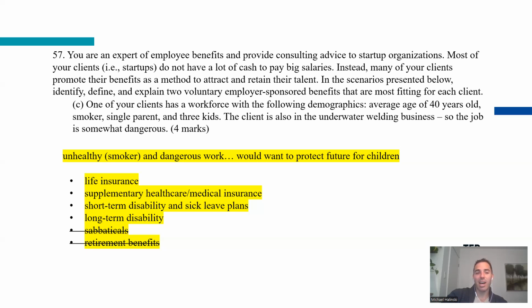That kind of idea. I'd probably remove sabbaticals. Again, if you had to prioritize them, life insurance, short-term and long-term disability, yes, because things aren't going well for you. You're unhealthy, so you're going to need healthcare of some kind. Remove sabbatical, remove retirement benefits. There's no reference to those at all. Okay? And that's how I would approach it. So you're identifying each of these benefits and explaining what they are and why they'd be beneficial. Okay? Perfect.